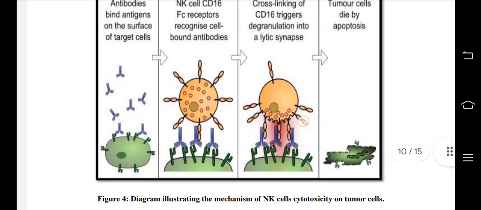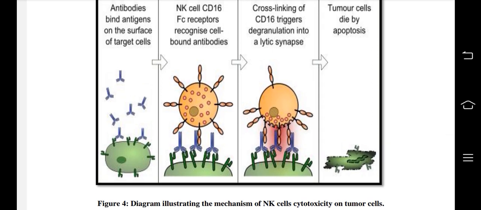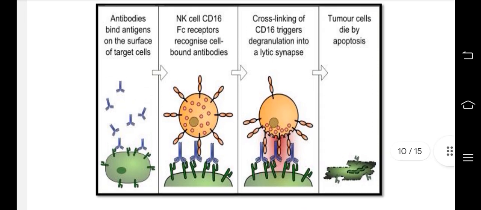This is a diagram illustrating the mechanism of NK cell cytotoxicity on tumor cells. Antibodies bind antigens on the surface of target cells. NK cell CD16 Fc receptors recognize cell-bound antibodies. Cross-linking of CD16 triggers degranulation into a lytic synapse. Tumor cells die by apoptosis.